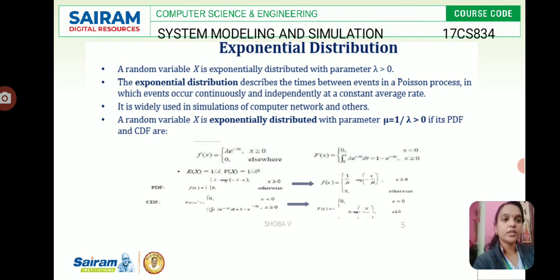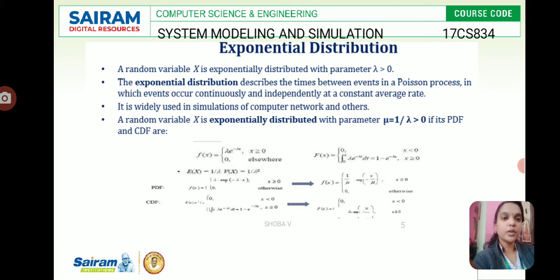Exponential distribution. It is distributed with a parameter lambda, where lambda is greater than 0. It describes the times between events in a Poisson process, where events occur continuously and independently at a constant average rate.